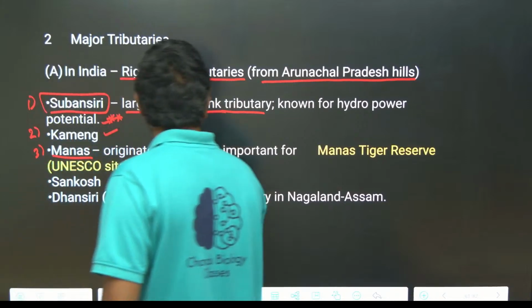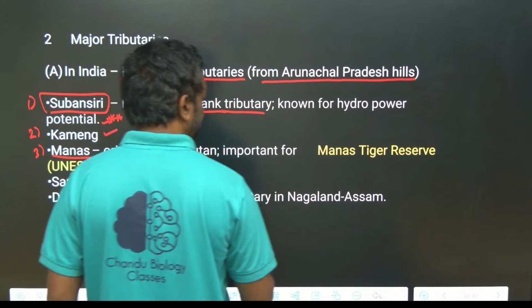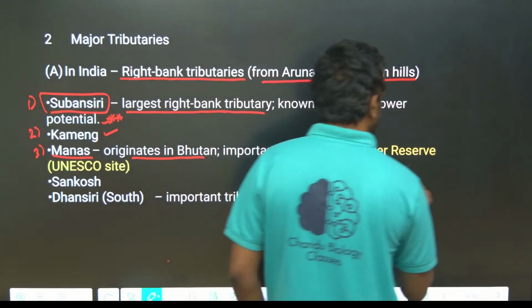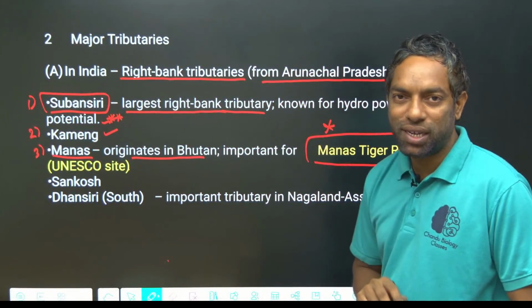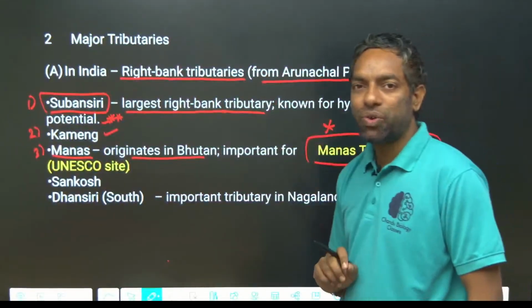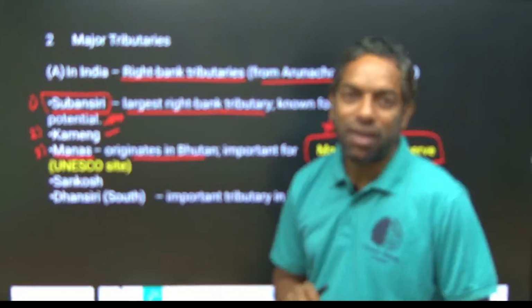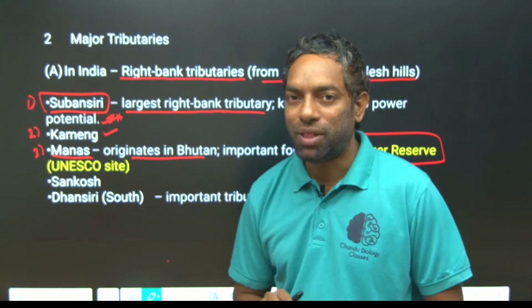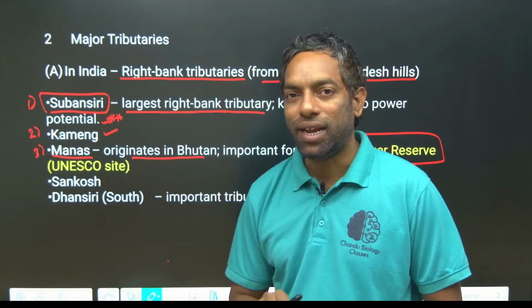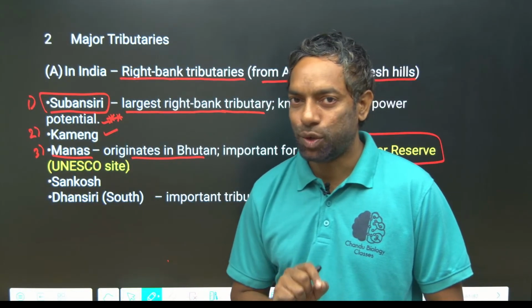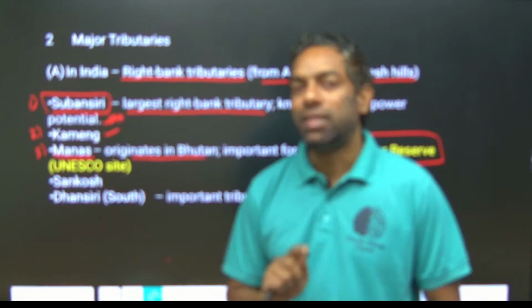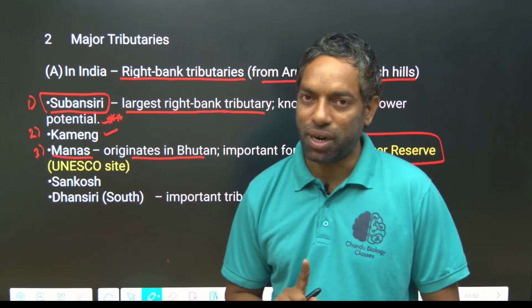Manas originates in Bhutan, important for the Manas Tiger Reserve, which is a UNESCO heritage site, one of the tributaries of Brahmaputra. Brahmaputra originates in Tibet. There is a Manas Tiger Reserve. This is important from the exam point of view, guys.